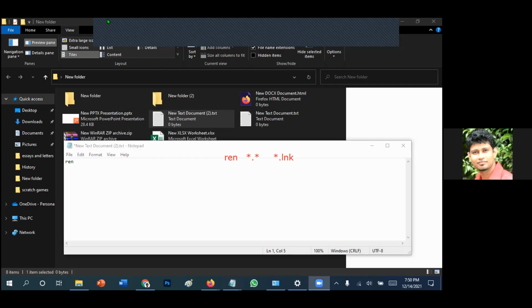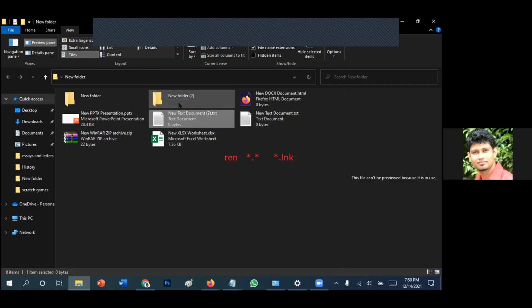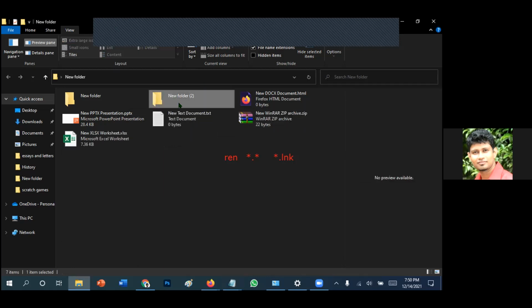Sir, am I doing it correctly? Yeah, you are doing it correctly. You have to do it inside that new folder. Don't do it on the desktop. And don't run this code on your school computers or in other places. Only do this inside your folder.